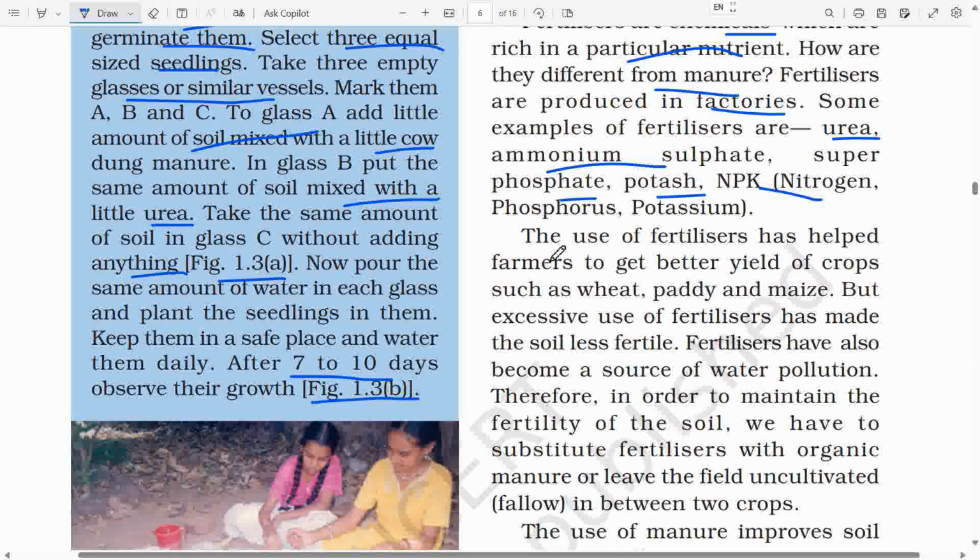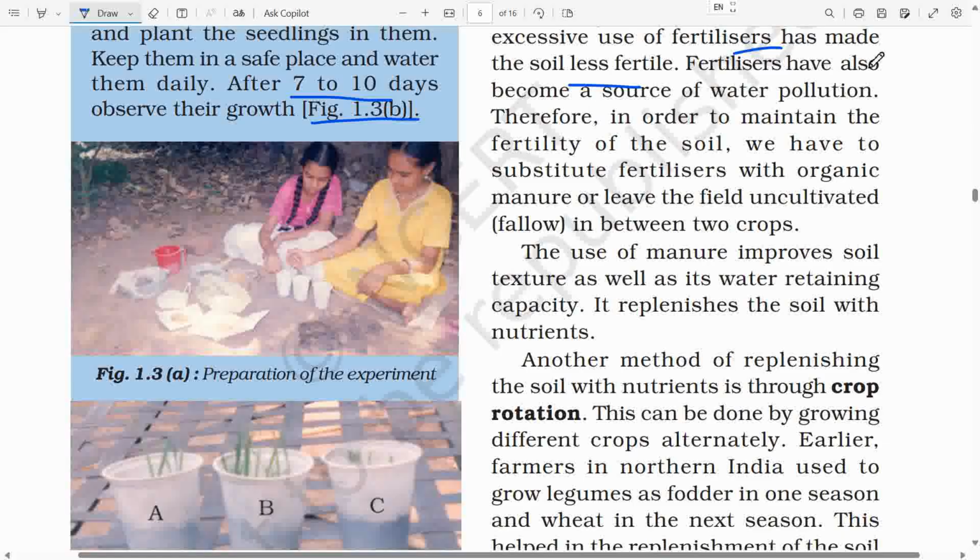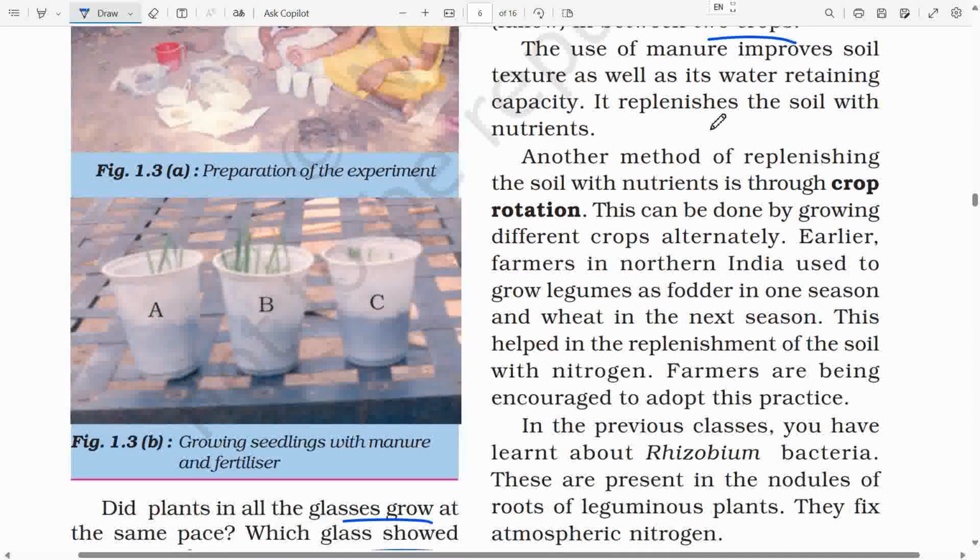The use of fertilizers has helped farmers to get better yield of crops such as wheat, paddy and maize. But excessive use of fertilizers has made the soil less fertile. Fertilizers have also become a source of water pollution. Therefore, in order to maintain the fertility of the soil, we have to substitute fertilizers with organic manure or leave the field uncultivated, fallow, in between 2 crops. The use of manure improves soil texture as well as its water-retaining capacity. It replenishes the soil with nutrients.